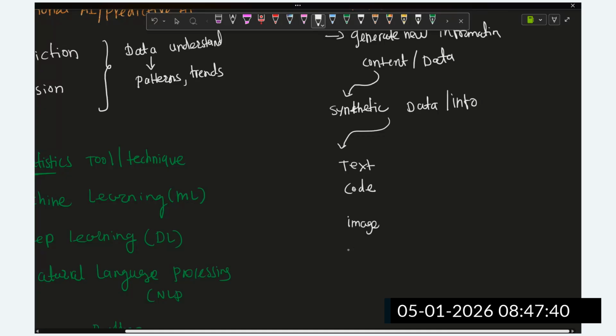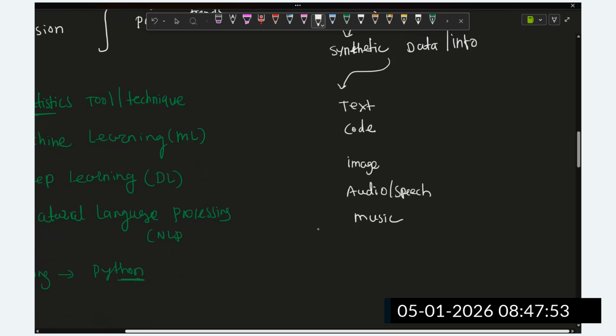Okay, we are going to create some speech, audio, music. And then we are going to create some video also, right? So this is where generative AI comes into the picture, guys. In generative AI, who is going to create this?